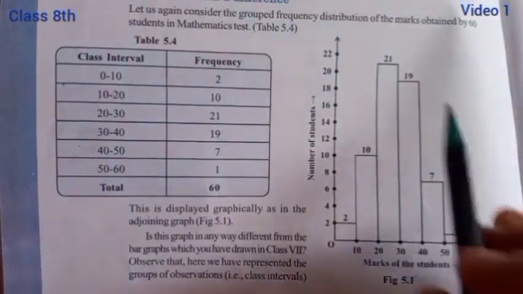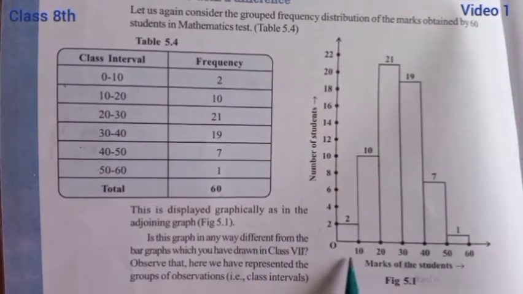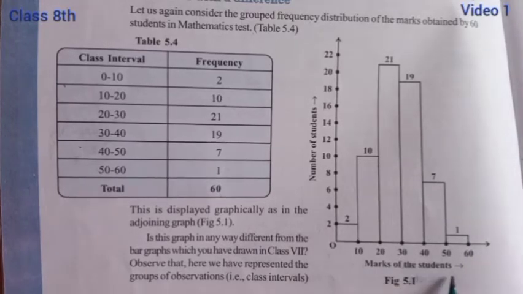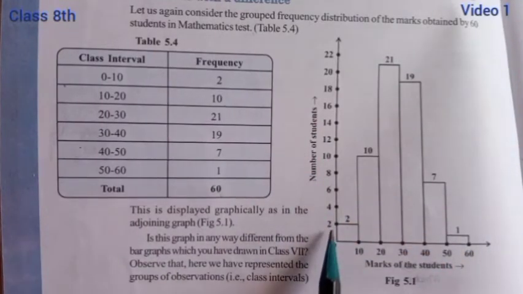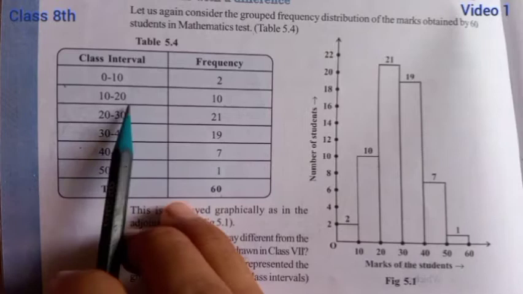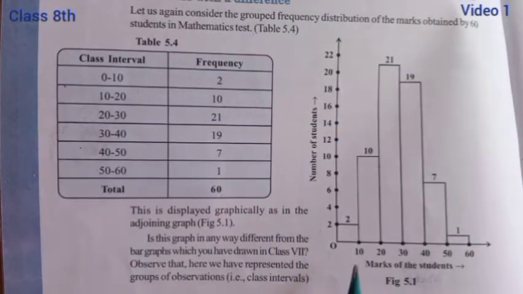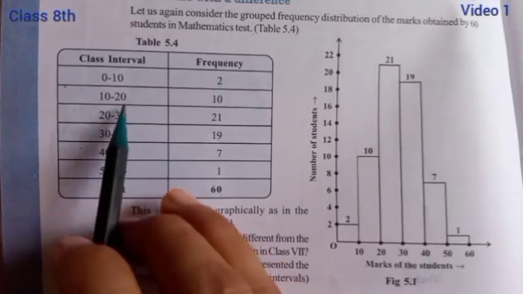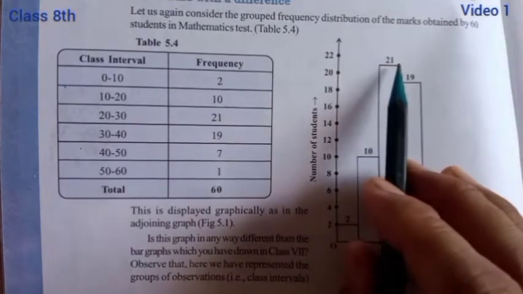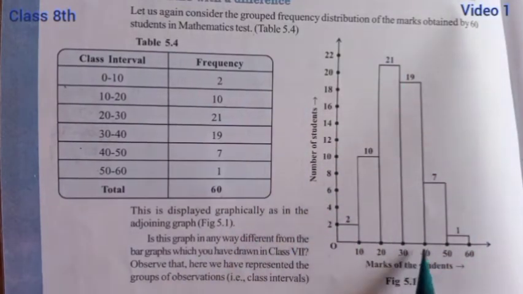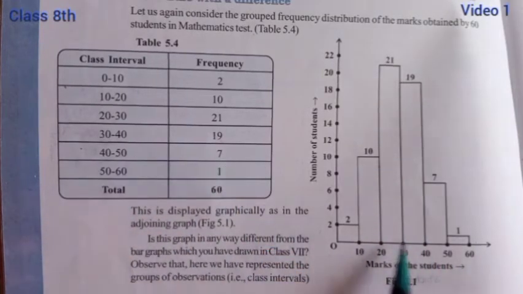Here you can see a representation of the data. In the horizontal direction are the marks obtained by the students, and then the number of students. Okay student, so here you can see the marks between 0 to 10. How many students are here? Only 2. Then 10 to 20, 10 students. Another, 20 to 30, is 21. Then 30 to 40 is 19, then 40 to 50 is 7 students only, and 1 student obtained marks between 50 to 60.